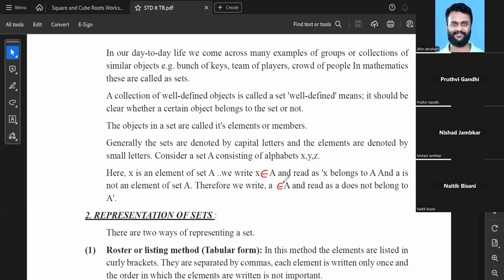What I was saying, this is the symbol for belongs to.